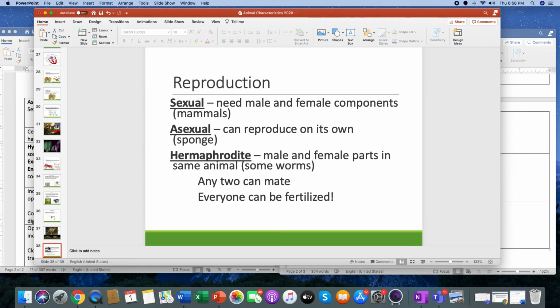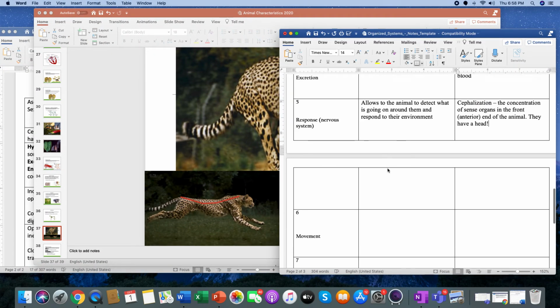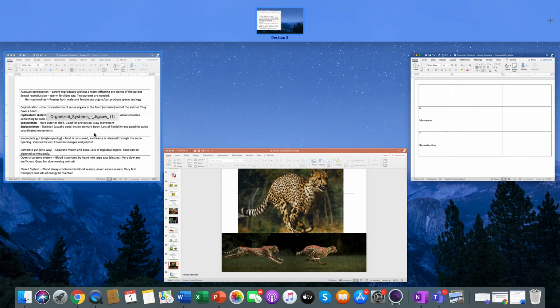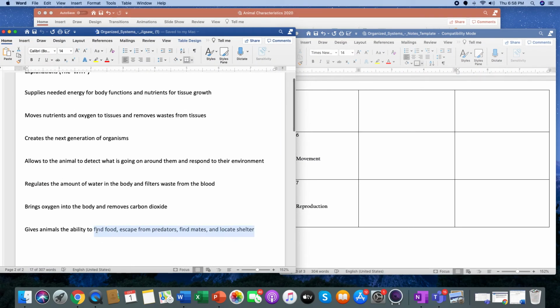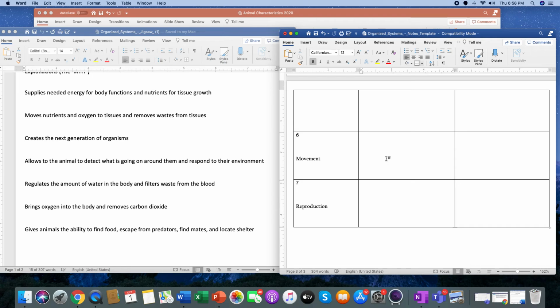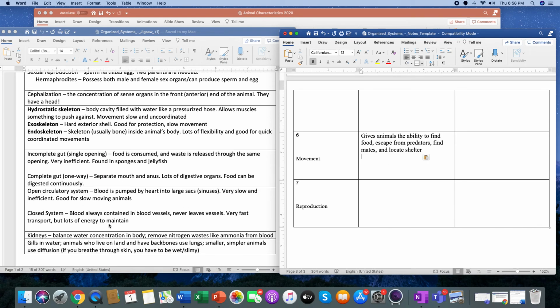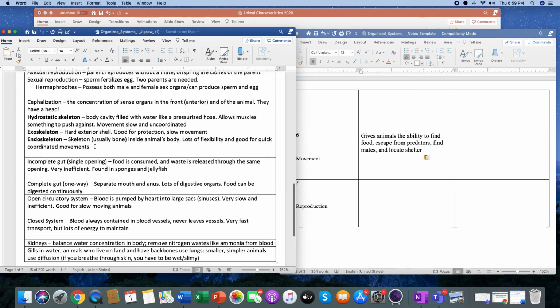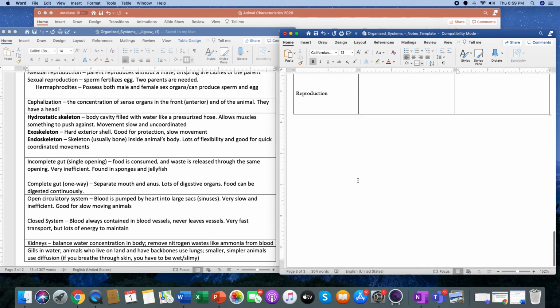So I guess, did we already cover movement? Oh, wait, we're at movement. We didn't quite get there. So movement would be, this is the one right here. It gives animals the ability to find food, escape from predators, find mates, and locate shelter. So, boom. That's an example of that. And I talked about the two different types of movement, didn't I? Oh yeah, boom, right here. Once again, you want to know this. You want to have this all squared away come quiz time, which you will be taken to shortly.